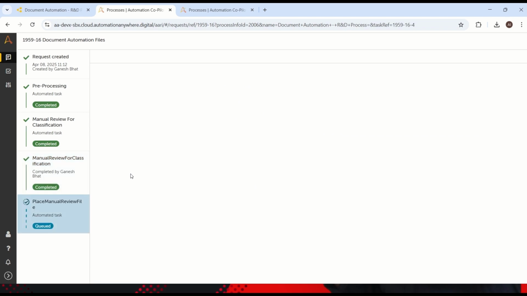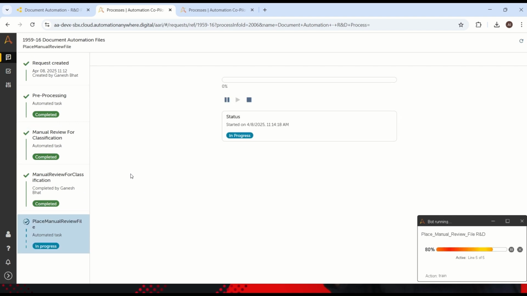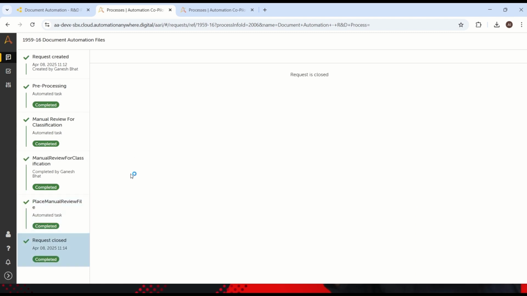Now what will happen? Your bot will retrain your model now with this latest file. Let's wait for the retrain task to be complete. Your bot is completed.